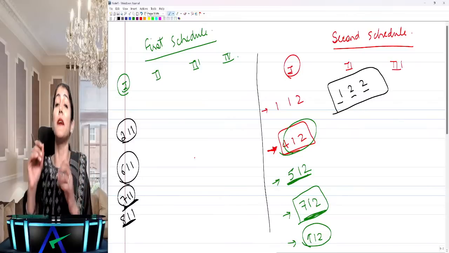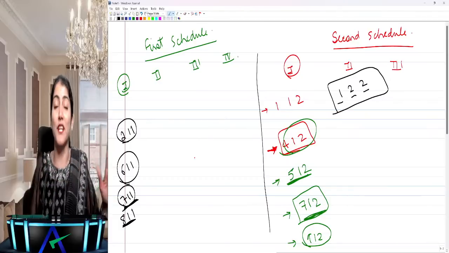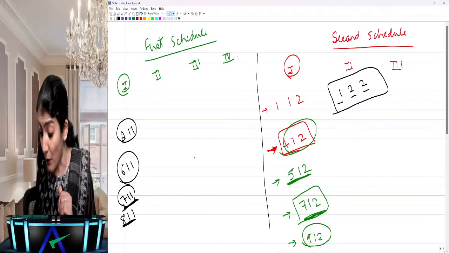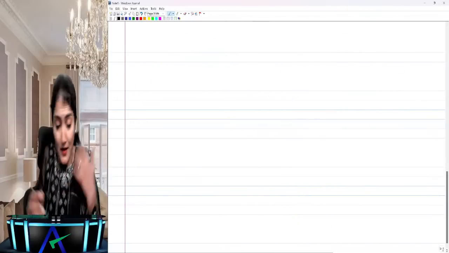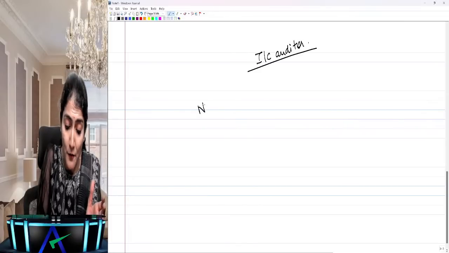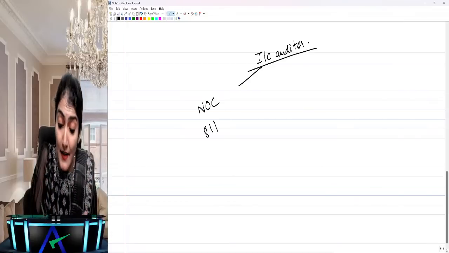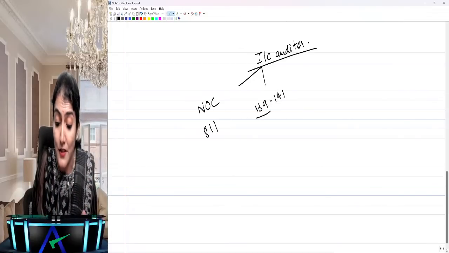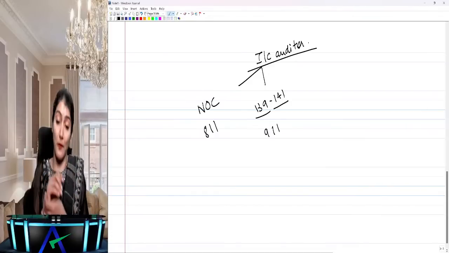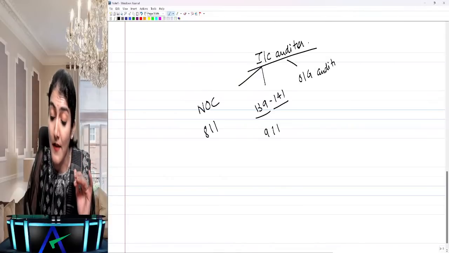So accepts appointment as an auditor, right? So incoming auditor, you need to take an NOC, a no objection certificate, from the outgoing auditor, right? In addition to that, incoming auditor, what do you also need to do? Yes, our incoming auditor is a very busy person. Why? Because what all he needs to do? One, he needs to take an NOC from the outgoing auditor, otherwise guilty of misconduct under 8(11). Second, incoming auditor, you have to check the compliance with section 139 to section 141 of the Companies Act, otherwise guilty under 9(11). Next, incoming auditor, you have to check if the outgoing auditor has resigned, right?